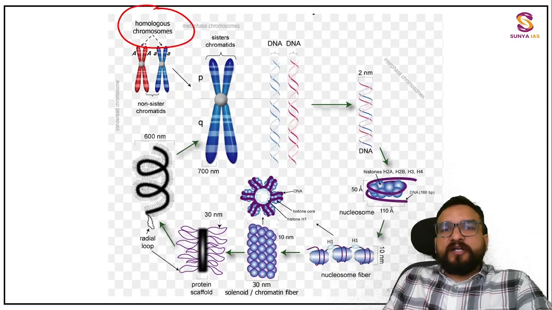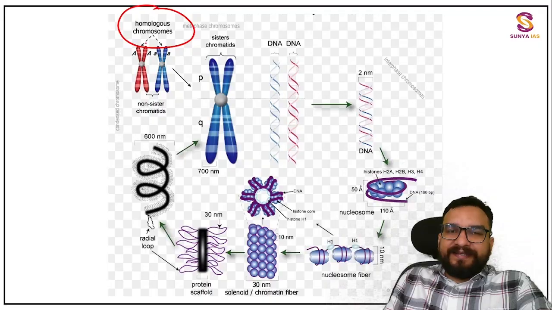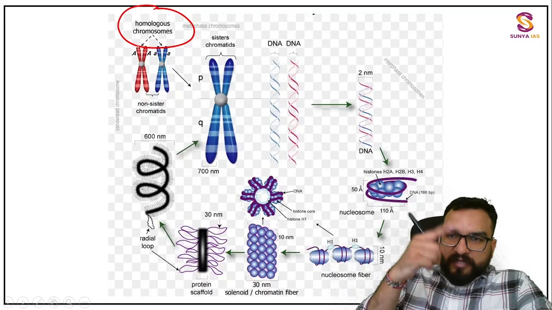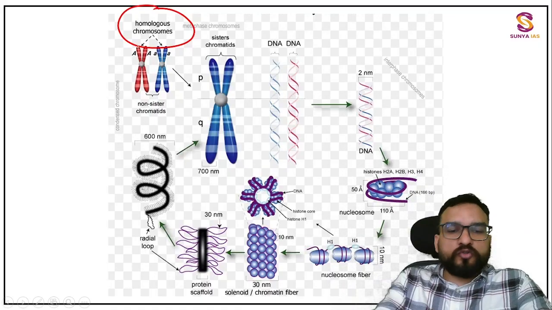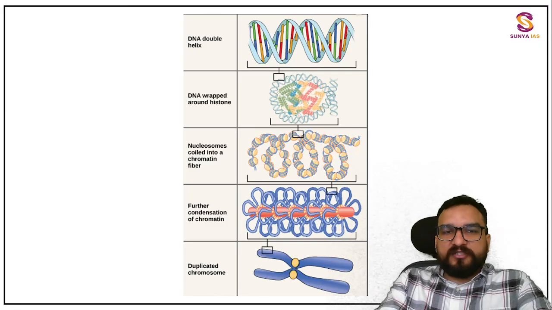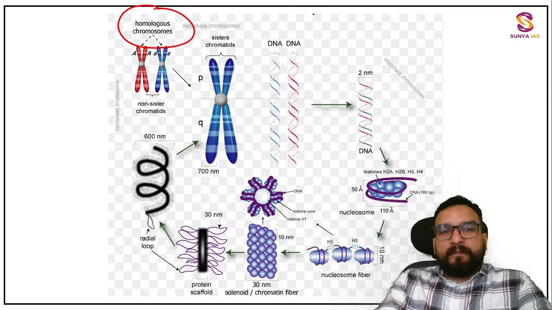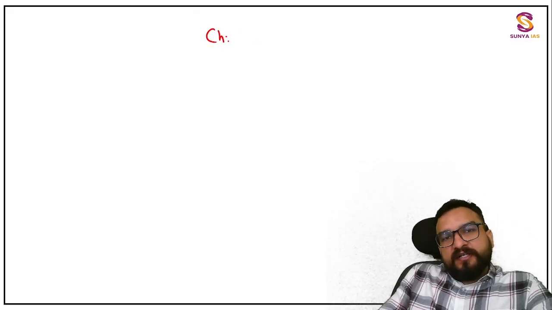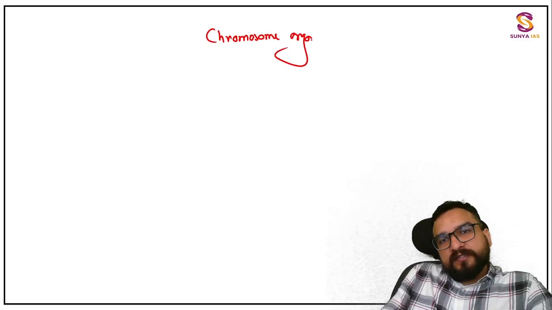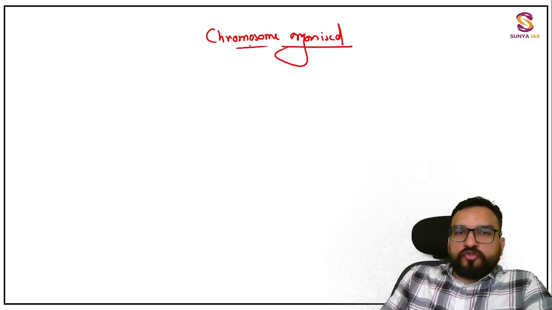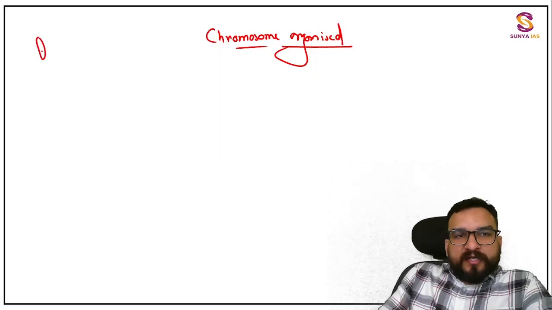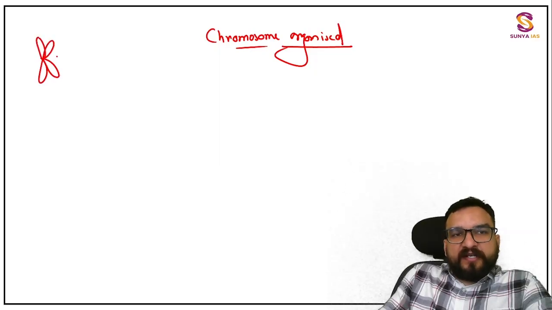Now what you have to find over here is how the DNA is enclosed in this particular chromosome. This you have to understand, how this chromosome organization has taken place. Now I am telling you how the chromosome is organized, this we are trying to understand.